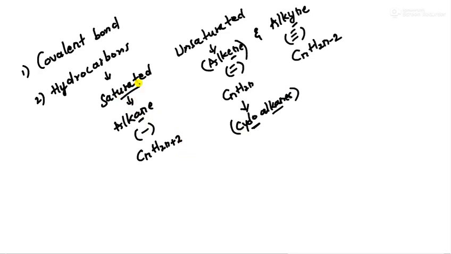You should also be aware of saturated and unsaturated carbon compounds.